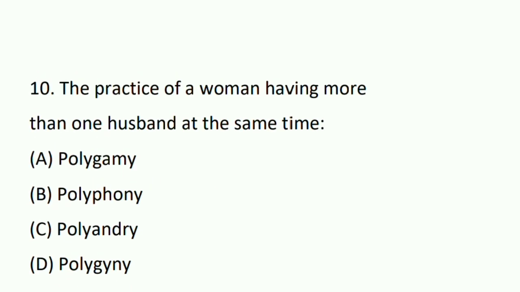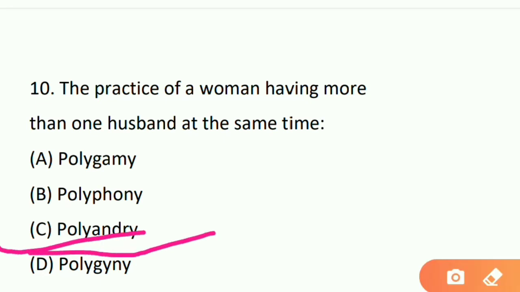The practice of a woman having more than one husband at the same time. Option A polygamy, option B polyphony, option C polyandry, and option D that is polygyny. So we call her polyandry. Polyandry means one woman having more than one husband, and if one man has more than one wife, then we call him polygyny. And polygamy means a multiple relationship, marriage between multiple individuals, we call polygamy.